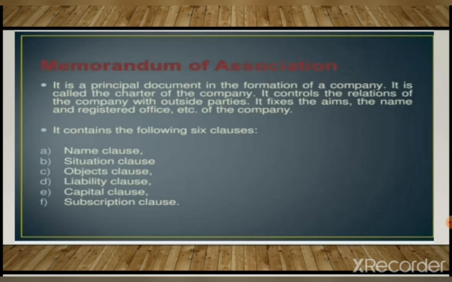It is a document which contains the fundamental rules regarding the constitution and activities of a company, and it also lays down the object and scope of activities of a company. A memorandum also states the limit to which a company can move. It tells the limit of a company, how much it can expand or how much it can do. Now, memorandum of association has six clauses. Six things have to be mentioned in it: name clause, situation clause, object clause, liability clause, capital clause, and subscription clause. That we will study in detail later.